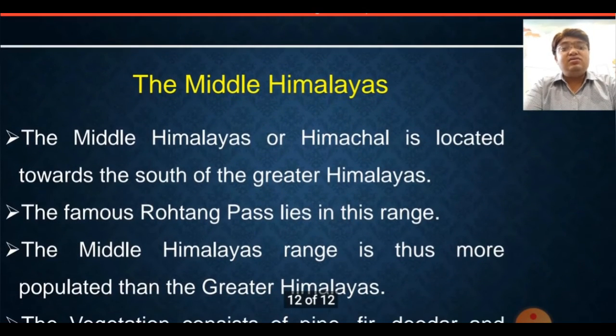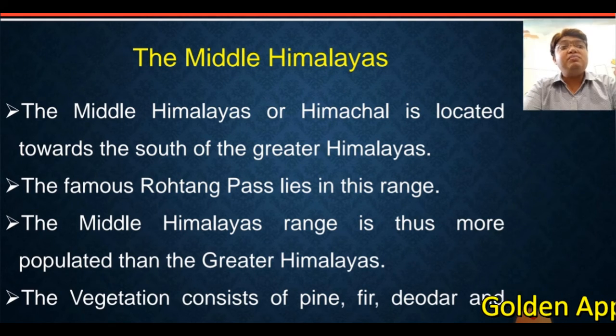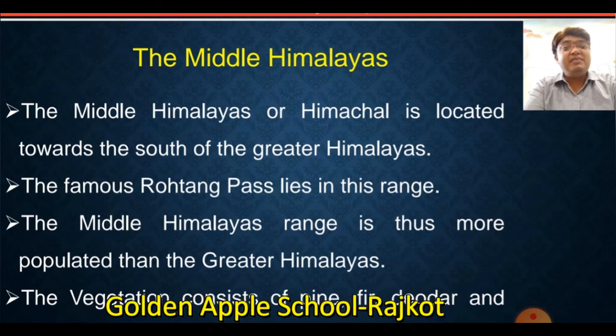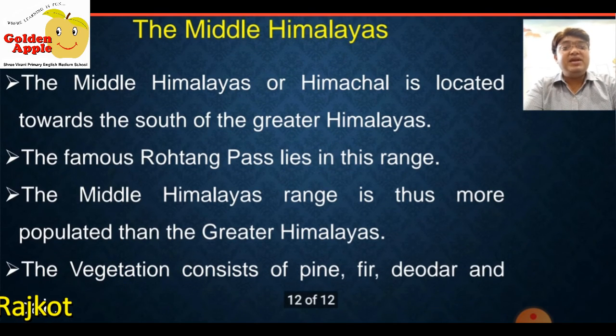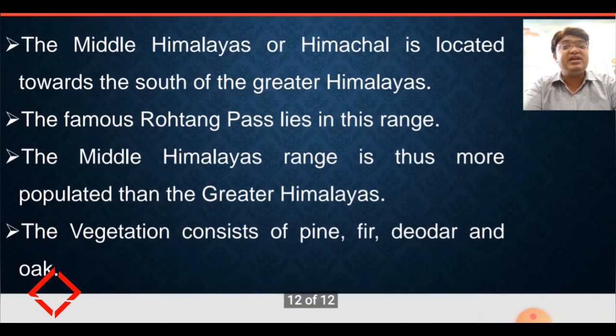Now let's have a look at the Middle Himalayas. The Middle Himalayas, also known as Himachal, are located towards the south of the Greater Himalayas. So below the Greater Himalayas, the Middle Himalayas are located. The famous Rohtang Pass lies in this range. The Middle Himalayas range is more populated than the Greater Himalayas.